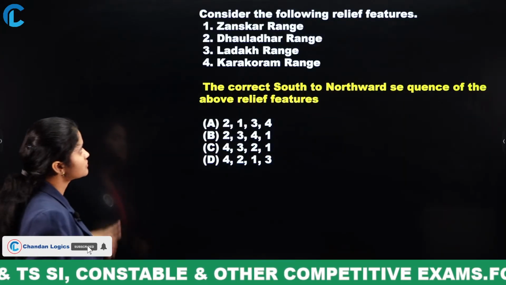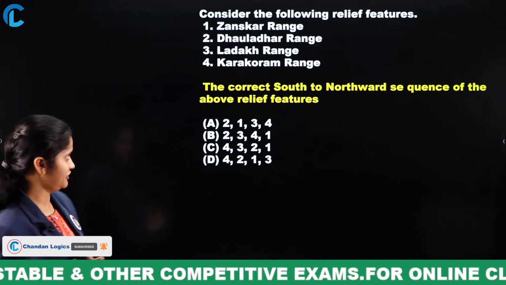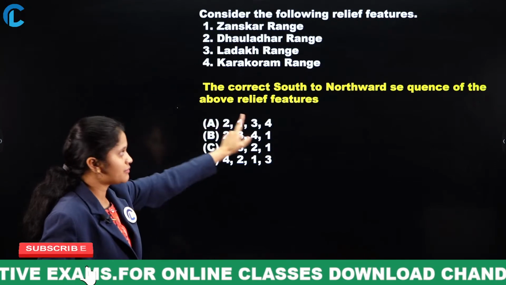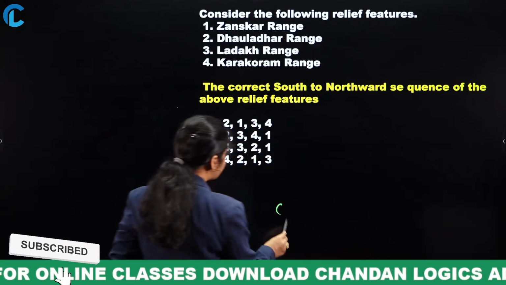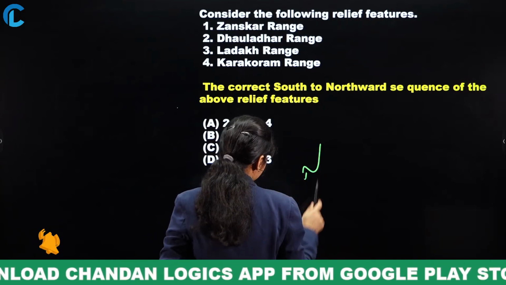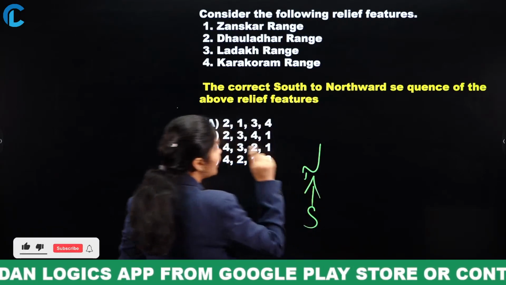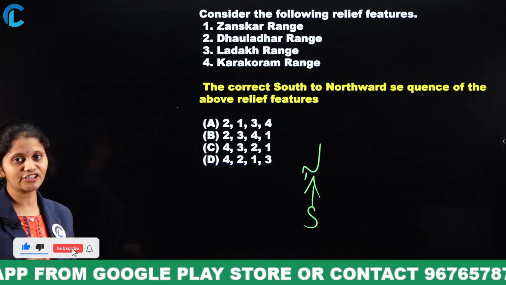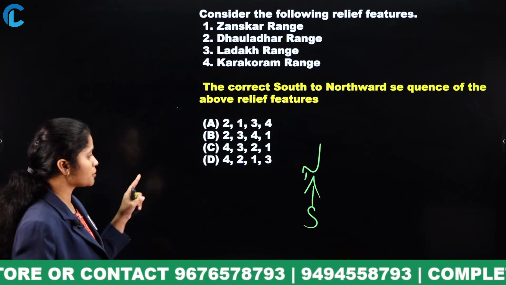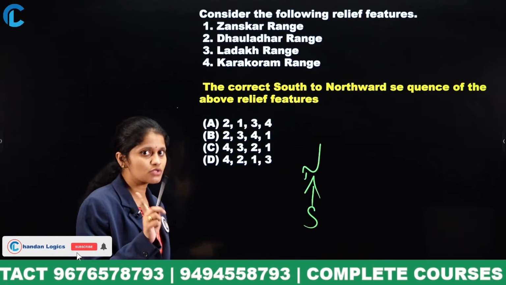Next, consider the following relief features, and here the question is, arrange them from south to northward. They were asking from south to northward direction. It is all about the ranges: Zaskar range, Dauladhar range, Ladakh, Karakoram. Go through the options clearly and read the question once and thrice.